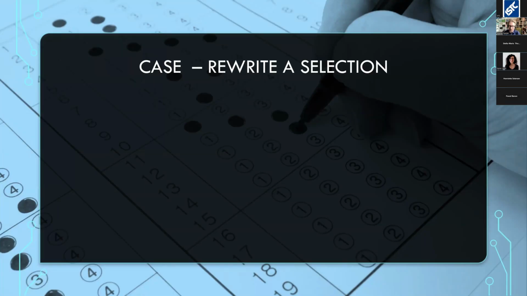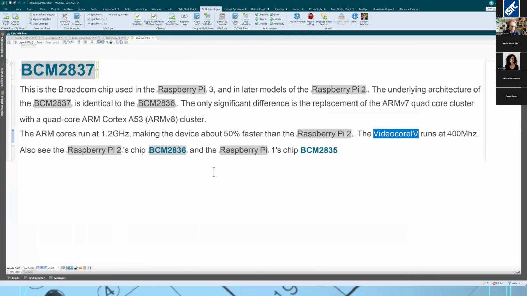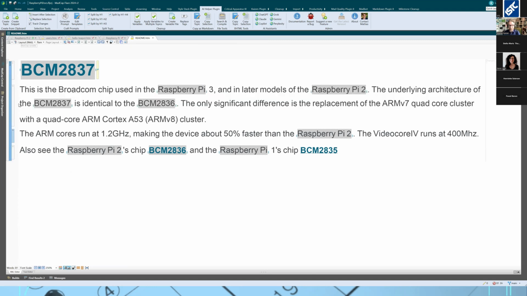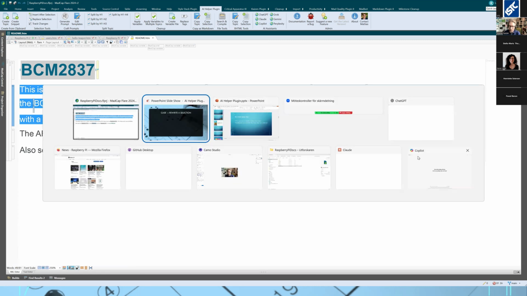Live demo, that's always scary, but I'm going to try to show you how you can rewrite a selection using the plugin and an AI bot. I have taken the liberty of looking at Raspberry Pi's official documentation online and converting it into Flare, just so that we have something real to look at. Here's a topic about the Broadcom chip. I know nothing about this, but maybe we can rewrite this sentence to be a bit shorter. Normally you would select this, copy it, and then go over to your chatbot. I'm going to use Copilot today.